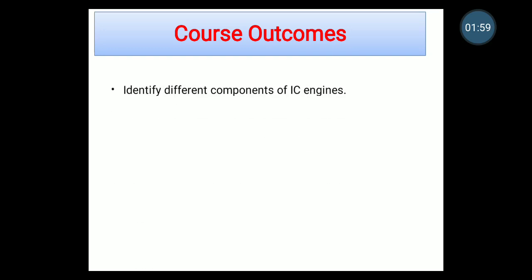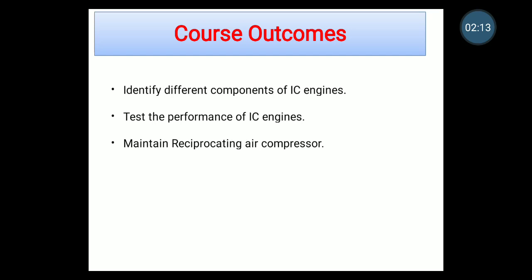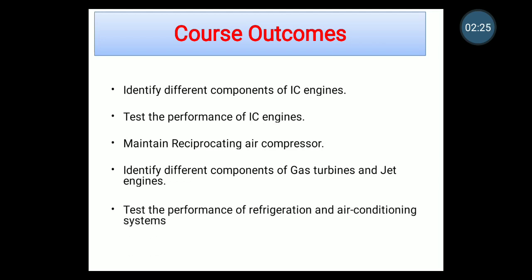First CO is to identify different components of IC engines. Then students will be able to test the performance of IC engines. After studying this course, students will be able to maintain reciprocating air compressors, identify different components of gas turbines and jet engines, and finally, the students can test the performance of refrigeration and air conditioning systems.